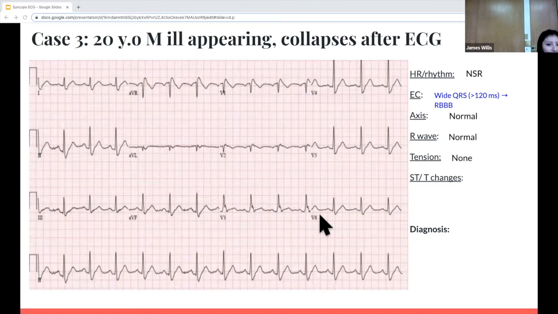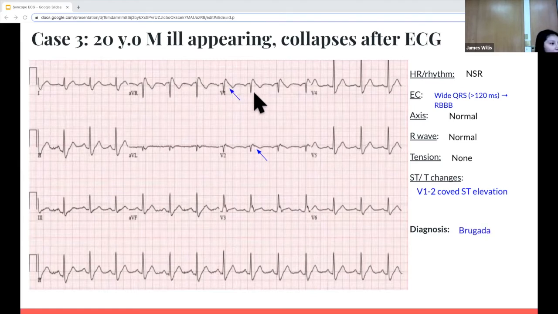And then since we're looking at the QRS part that's widened, what about the ST segment? Does this look like a regular ST or does it look a little funny? Yeah, so if you look at that specifically, this is described as a coved ST elevation that you see in V1 and V2. And the diagnosis for this is Brugada.